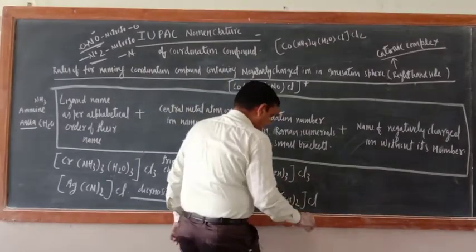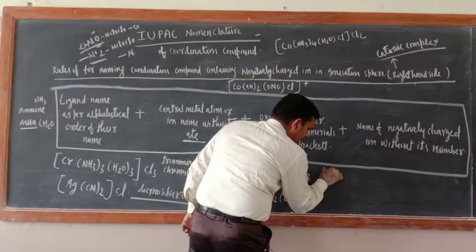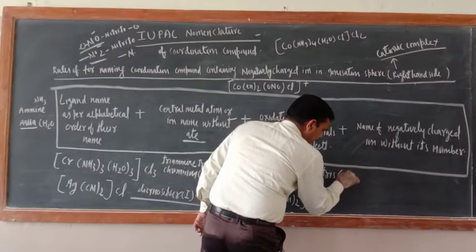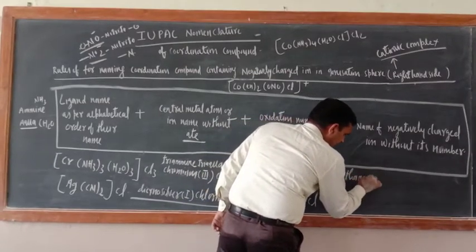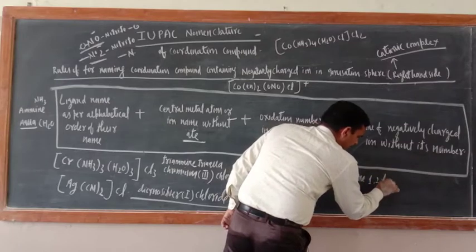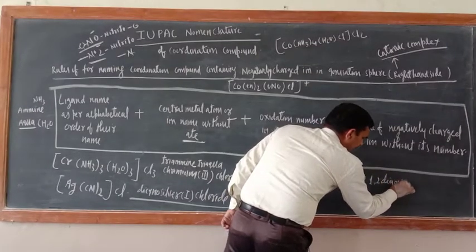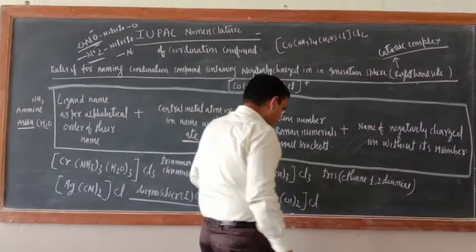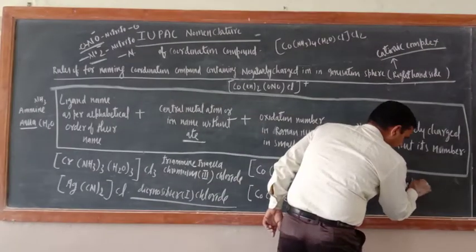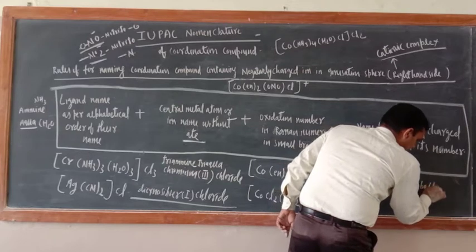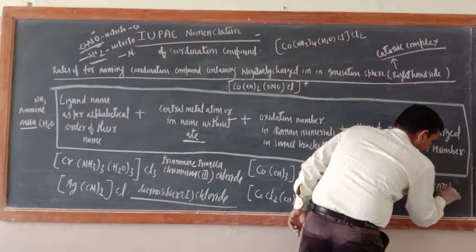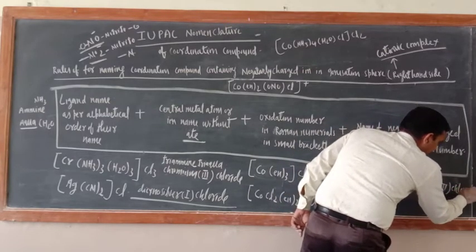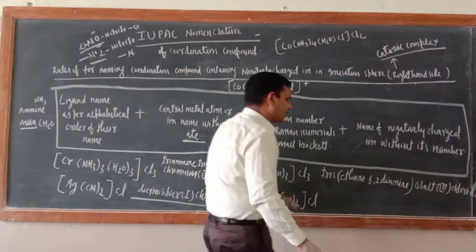Tris, bracket ethane 1,2-diamine bracket close. Okay, then cobalt, not cobaltate, cobalt. Here what is there? 3rd. Here what is there? Chloride. Over. The number should not be there.